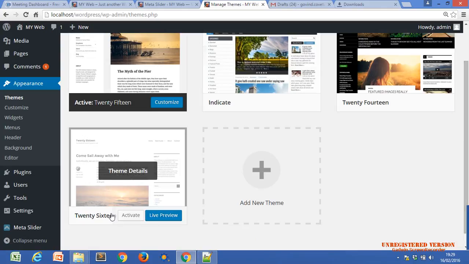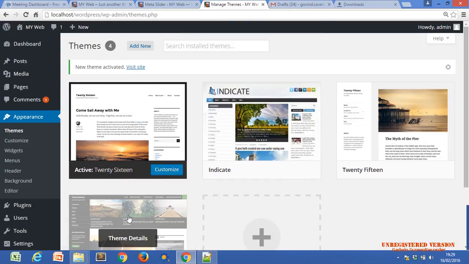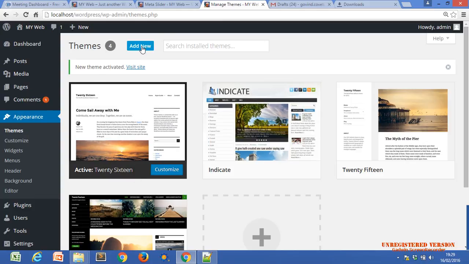Do you remember from where we can change the theme, from where we can activate any other theme? Just go to Appearance and the Theme option. Within the Appearance tab, there is a Themes option. You can upload a new theme from here too. Just click on Add New. After clicking Add New, you can upload via this screen, or you can upload from local Windows.